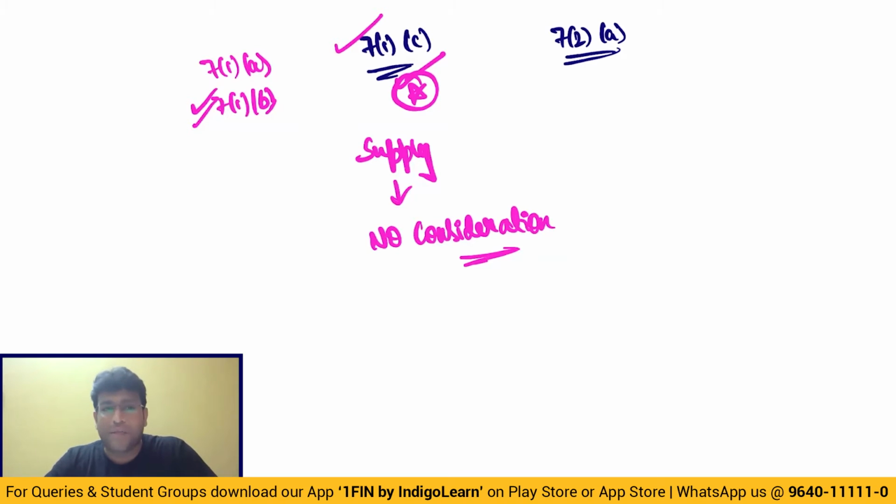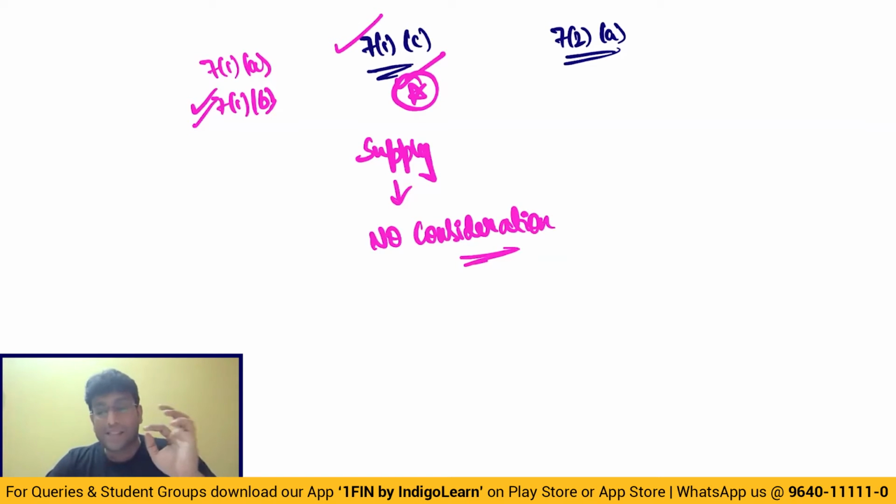Are we getting clarity, my dear friends? Come on, what is section 7.1c? Transactions which are regarded as supply, even though there is no consideration. That means there is no consideration coming, but it is still regarded as supply. Now, what is covered in that? Let me tell you very clearly what is covered in transactions regarded as supply even though there is no consideration. There are only 4 points which are given by the law.